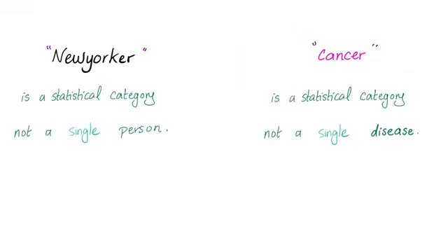As Dr. Thomas Sowell illustrates, why is this fallacious? Because a New Yorker is a statistical category, not a singular individual. Similarly, cancer is a statistical, pathological category. It's not one disease. Medicosis, why don't we have a cure for cancer? Which cancer are you talking about?